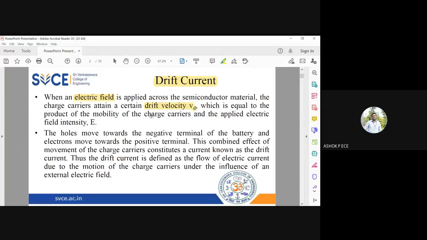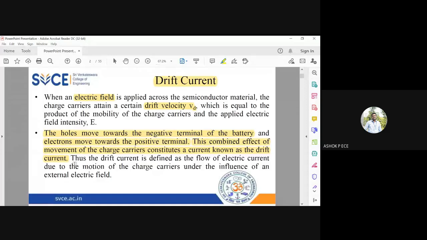Drift velocity is equal to mobility times electric field: Vd = mu times E. When you apply an electric field, the velocity will increase. You connect a battery, and holes are positively charged, so holes will move towards the negative end of the battery and electrons will move towards the positive end. This combined effect of electron and hole movement across the circuit produces a current. That current is called a drift current.